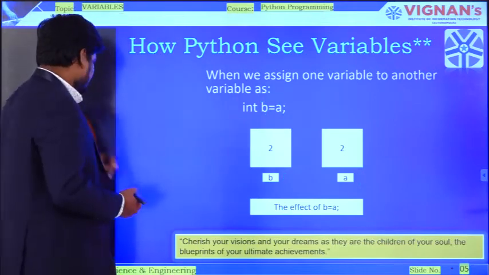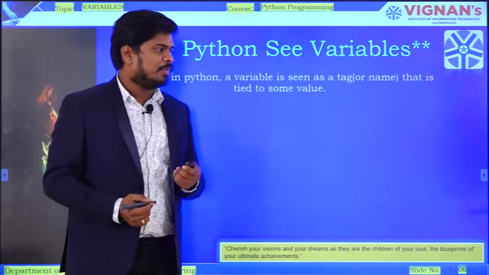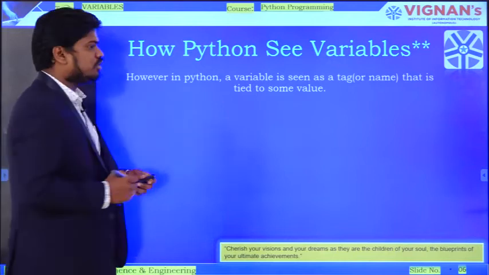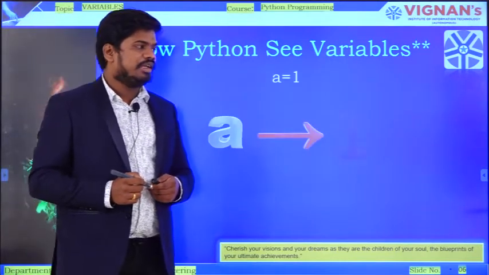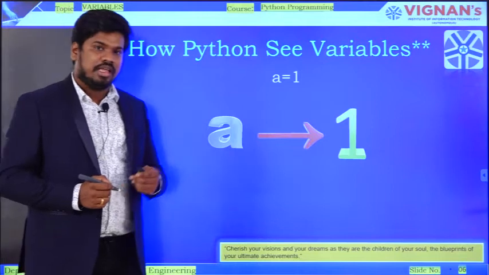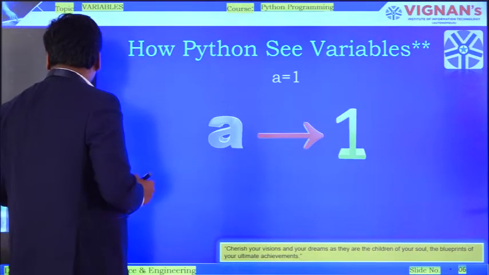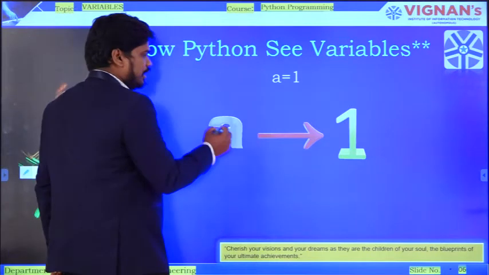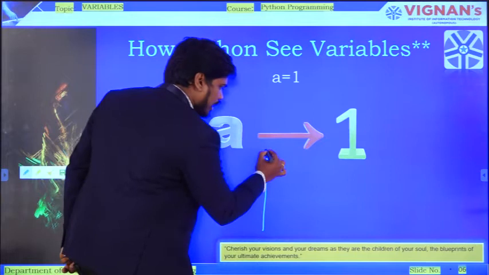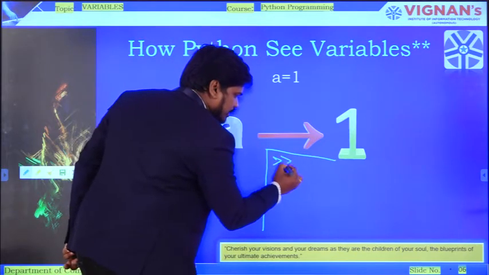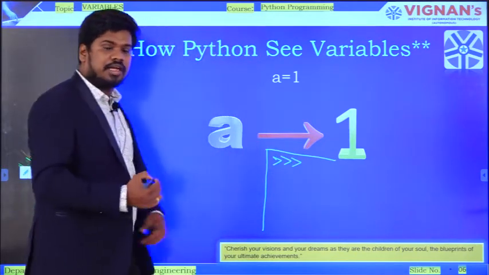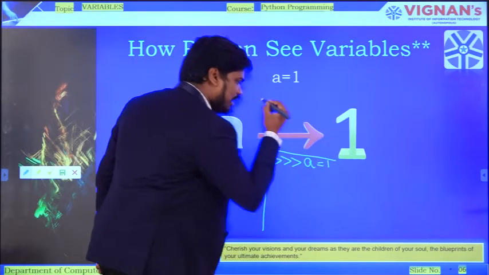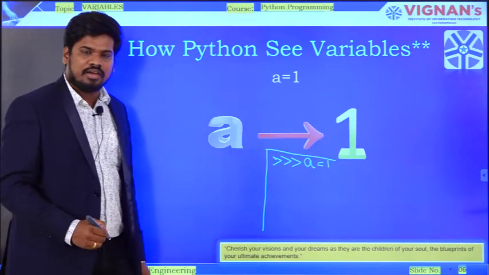But coming to the important part, that is scenario number 3. What I have done is, in my Python IDLE shell, assume that this is my Python interactive shell, I have written a statement like this: a is equal to 1.